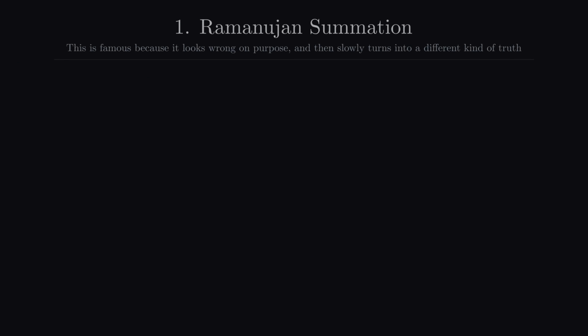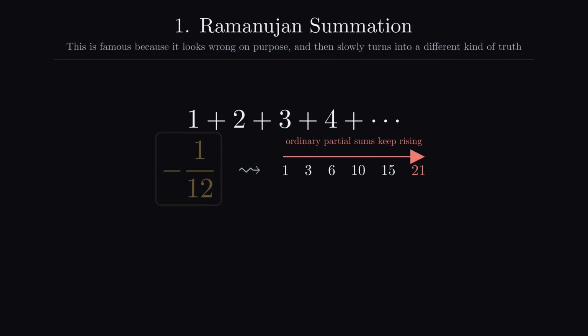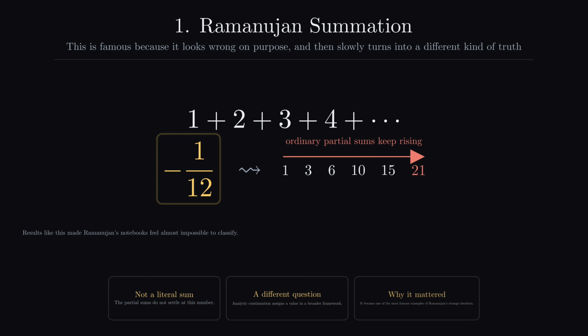The first one is the Ramanujan summation, which basically says that the sum of all positive integers, meaning 1 plus 2 plus 3, going all the way to infinity, is negative 1/12. Now, it's not a literal sum, you need to understand that, because in regular mathematics, this sum would 100% diverge to infinity. However, Ramanujan made something called the Ramanujan summation, which basically allows you to assign meaningful values to typically